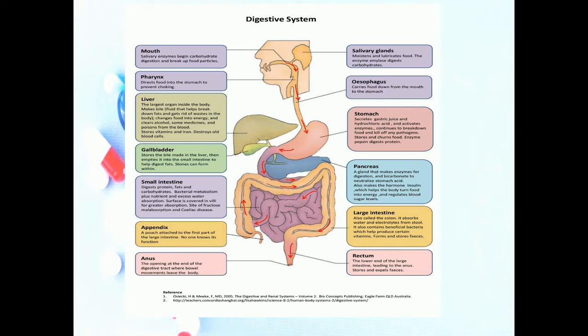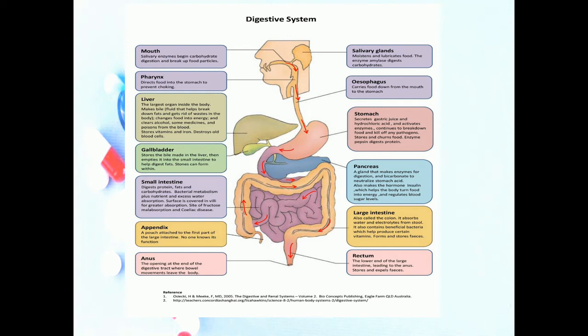Overall, the digestive system performs six basic processes. First one is ingestion. Ingestion means the process involving taking food and liquid into the mouth, which is called eating. Second one is secretion. Each day, cells within the walls of the GIT tract and accessory digestive organs secrete about a total of 7 liters of water, acid, buffer and enzymes into the lumen of the tract.